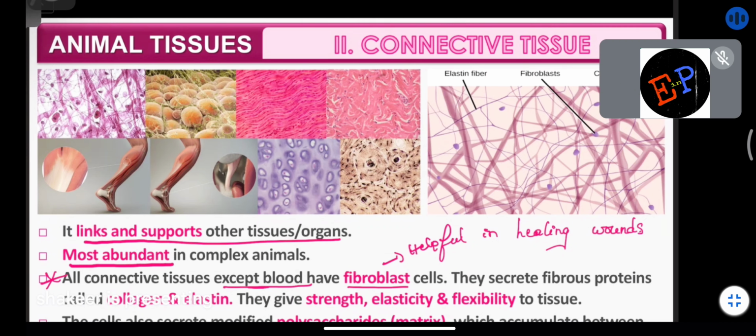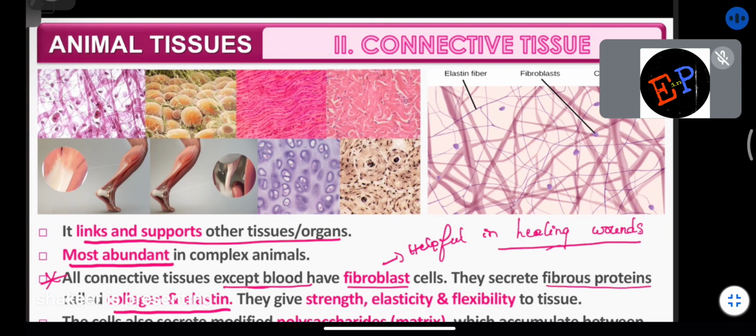So this fibroblast is a type of cell which is helpful in healing of wounds also. When we get wounds on our body, these fibroblast cells are responsible for healing the wounds. And what is their main function? They secrete fibrous proteins called collagen and elastin. And what is the use of this collagen and elastin? They are responsible for giving flexibility and strength to other tissues.